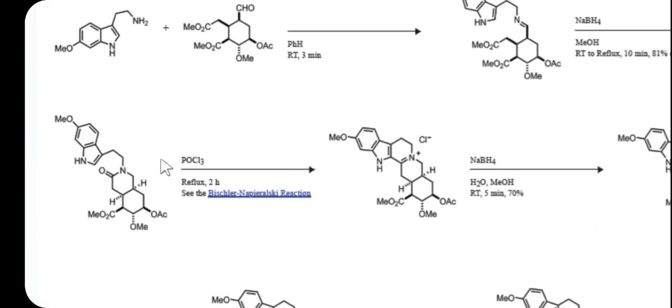Now there is a joining, or attack, of this indole derivative over here to form the six membered ring. This iminium ion will then be reduced with the help of NaBH4. We get H over here, and a lone pair on the nitrogen.